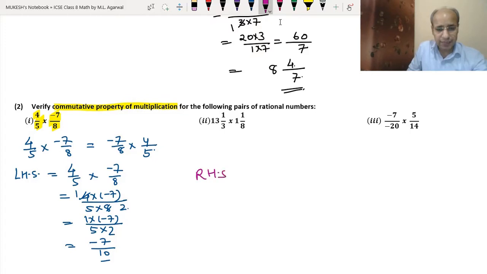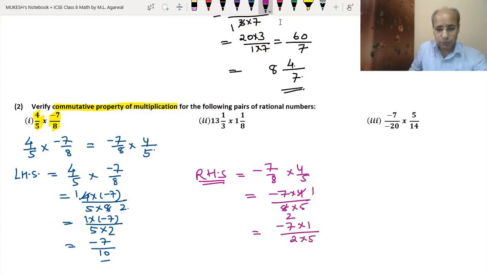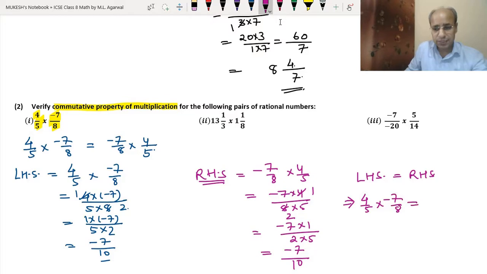The right hand side will be equal to minus 7 upon 8 into 4 upon 5. Again, minus 7 into 4 upon 8 into 5. So 4 and 8 can again be divided. 4 ones are 4, 4 twos are 8. So we got minus 7 into 1 upon 2 into 5. So minus 7 into 1 is minus 7, 2 into 5 is 10. So in both ways we are getting the left hand side equal to the right hand side. It means that 4 upon 5 multiplied with minus 7 upon 8 is the same as minus 7 upon 8 multiplied with 4 upon 5.